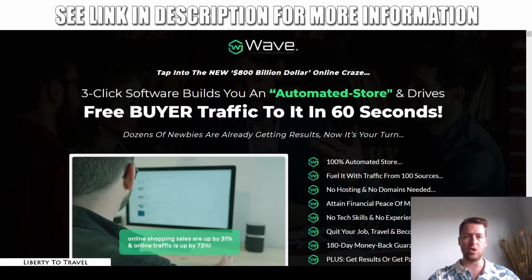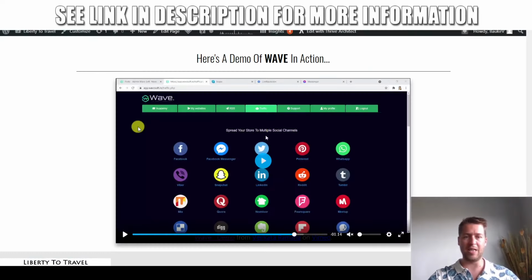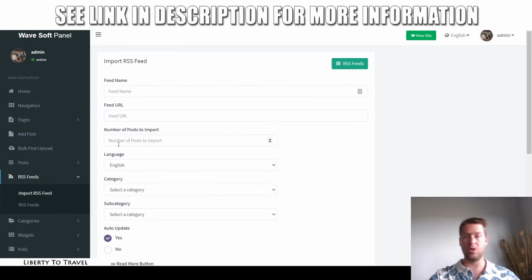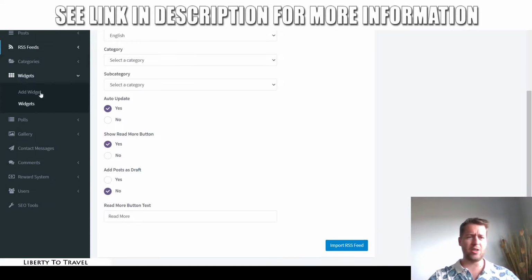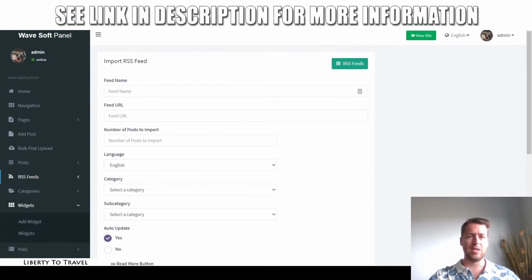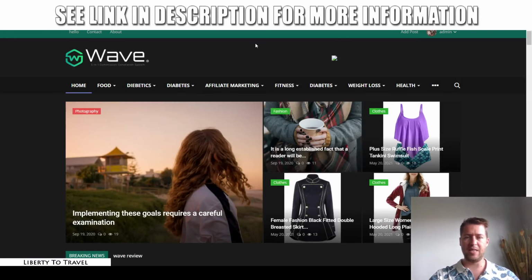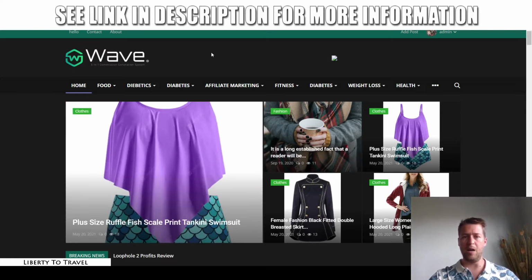So in addition to the software, which is going to look like this, you're also going to have access to this members area with the academy and exact instructions on how to set up RSS Ground and connect it to your Wave software. Now, in addition to all that, you can also set up different widget polls, galleries with different ads. So basically, if we go back to the site here, this one right here can be an ad. You can see right now there's no ad uploaded, but this can be a banner ad right here that takes up all of this space.